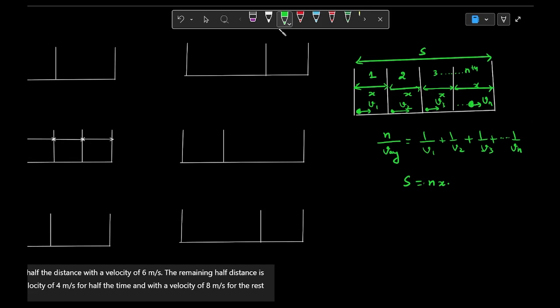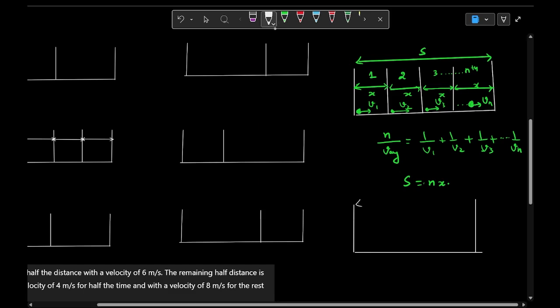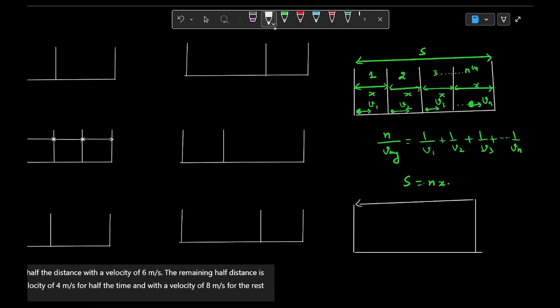Now let us take some more examples. Suppose the total distance s has been divided into two equal parts, s by 2 and s by 2.